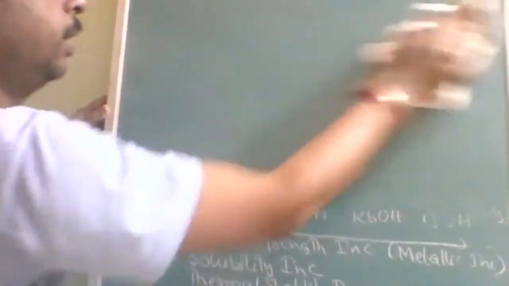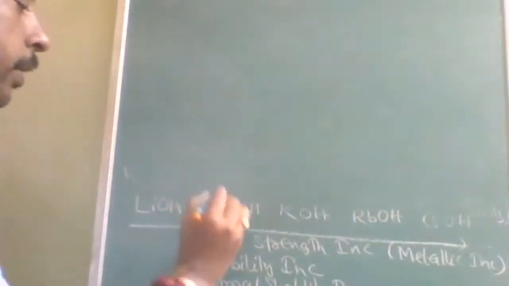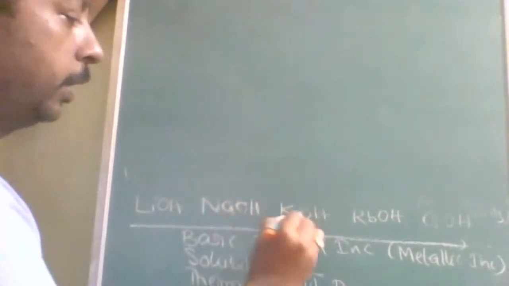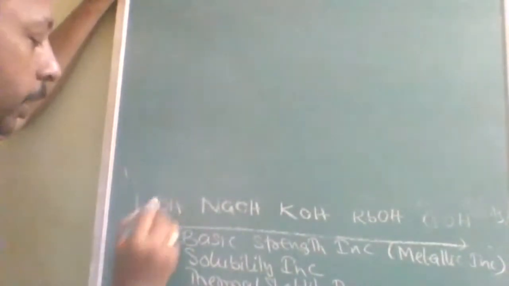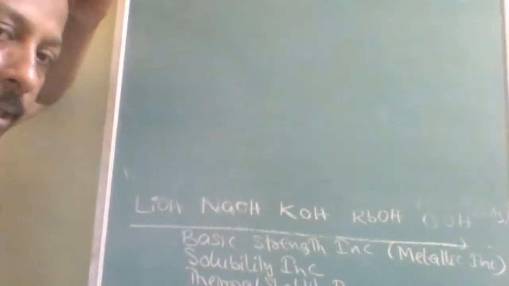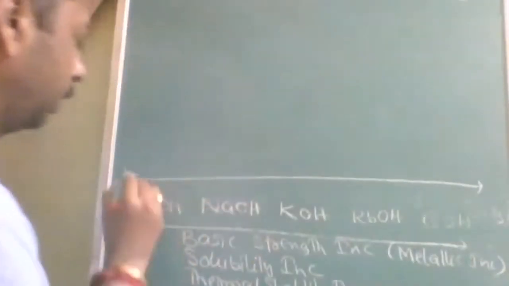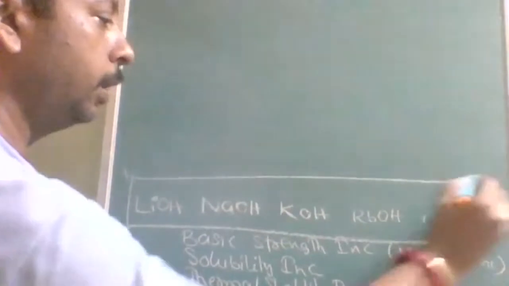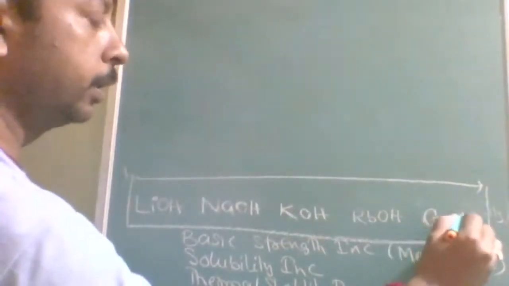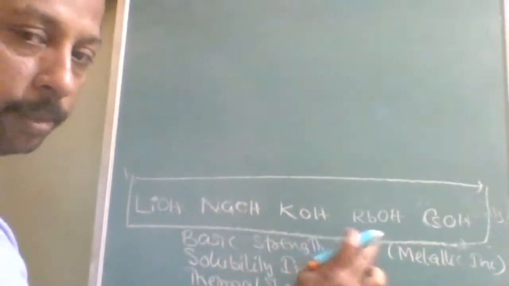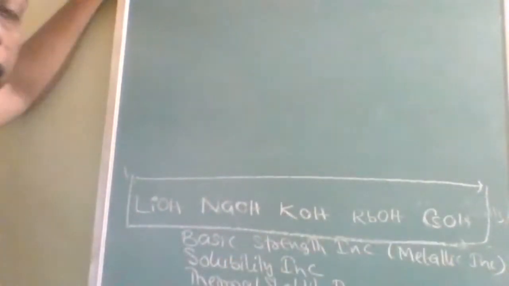I am writing it clearly so that it should be noted nicely, with reasons, because this time I have observed there are more reasoning questions in all entrance examinations, let it be NEET, mains, or advanced. From left to right, the compounds are lithium hydroxide, sodium hydroxide, potassium hydroxide, rubidium hydroxide, and cesium hydroxide.